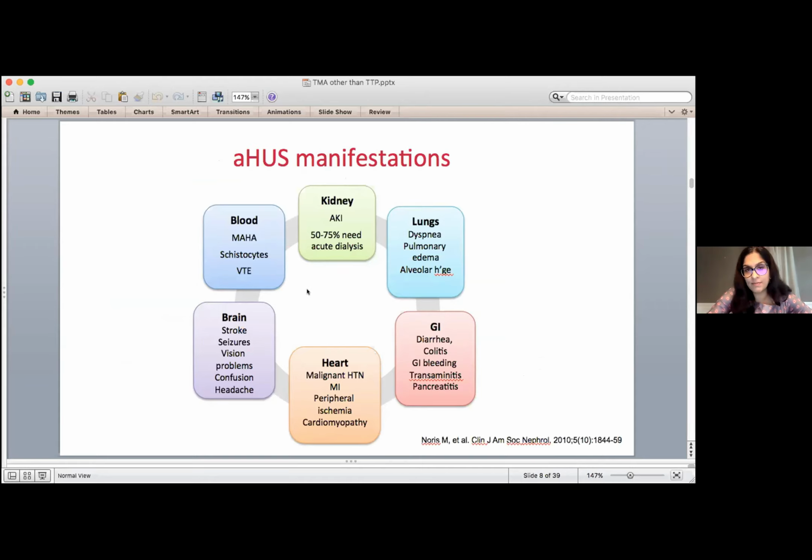Now, the most common problems here are the ones we see in the blood with the low platelets and the anemia, and the kidneys. Over 50 to 75% of people end up needing dialysis at least for a short period of time. But I put this wheel up here really to highlight that any organ can be affected, whether it's the brain with stroke, seizures, headache, confusion, the heart with heart attacks, other heart problems, or uncontrolled hypertension or high blood pressure, stomach issues, sometimes breathing problems. So really any organ can be affected, which is another reason why it's sometimes hard to tease apart what's going on.